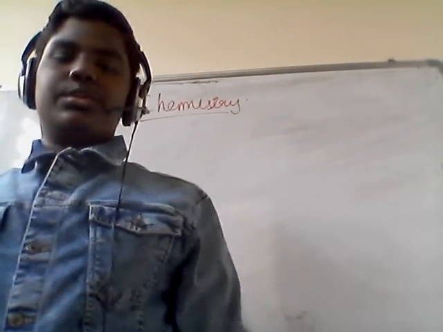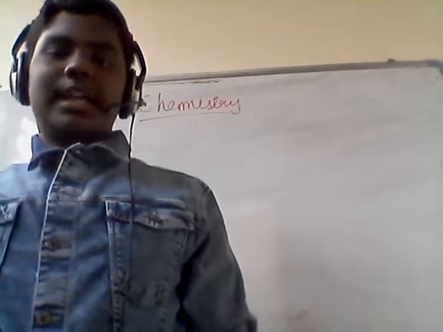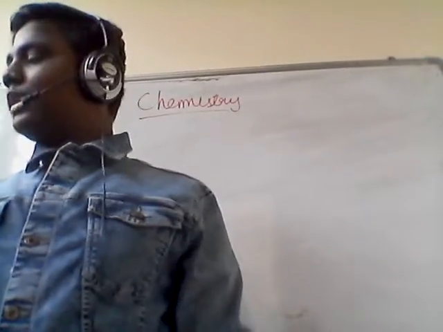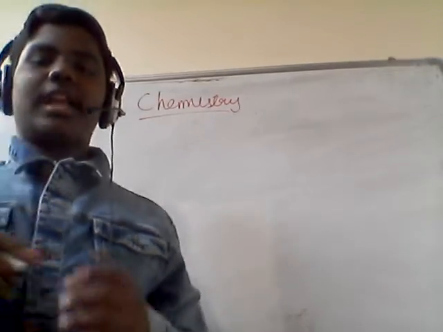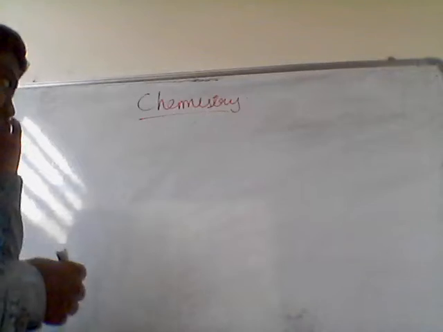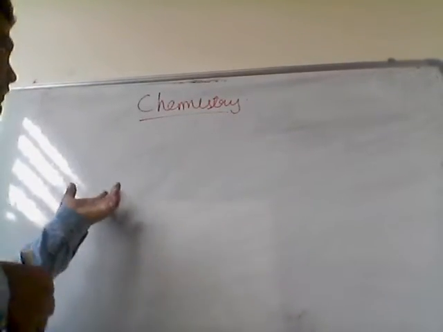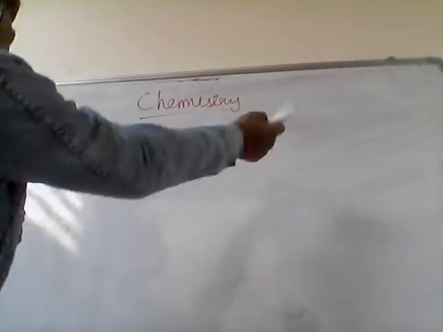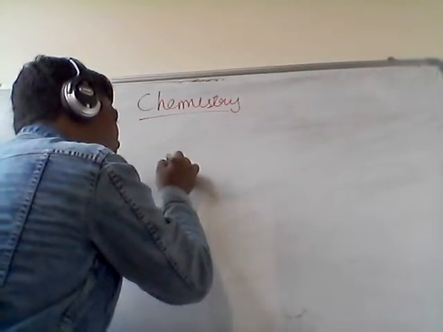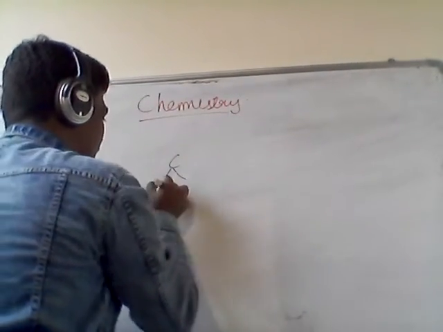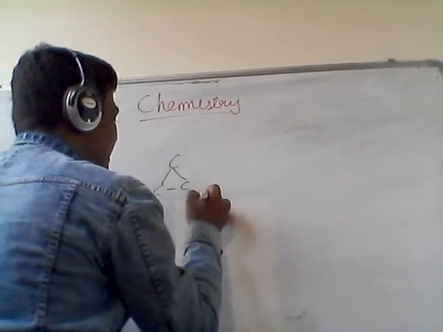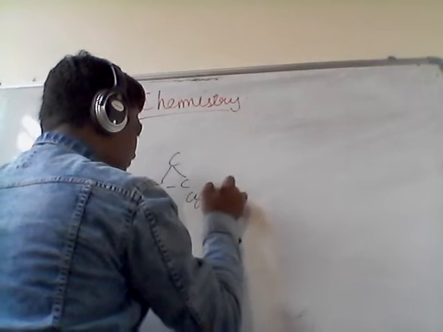In my previous video, we learnt about cycloalkanes in the group of hydrocarbons. So today we will go through the concept of cycloalkenes. Before going into cycloalkenes, let us first revise cycloalkanes. First, cyclo means a cycle or a ring structure. So this is a cycle.